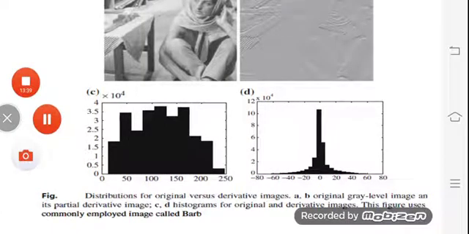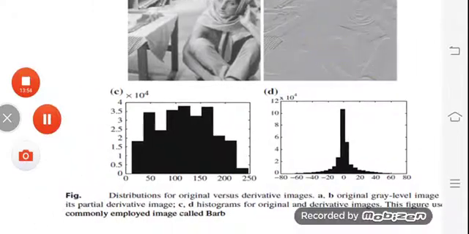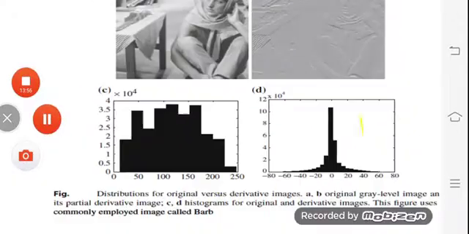This shows the distribution of the original versus the derivative images. A is the original gray level image, B is the partial derivative image, and C and D are the histograms of both images.